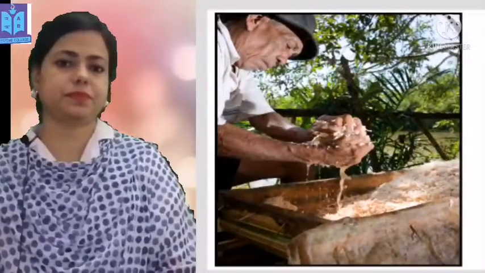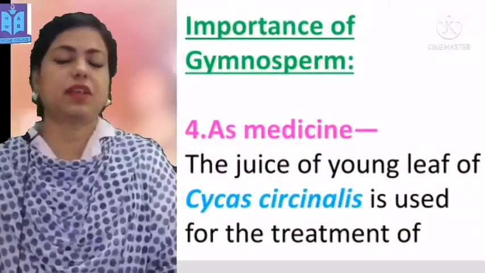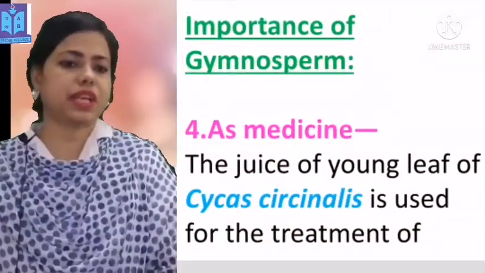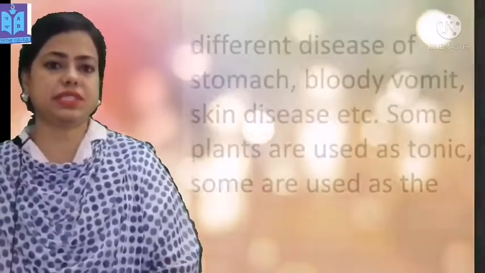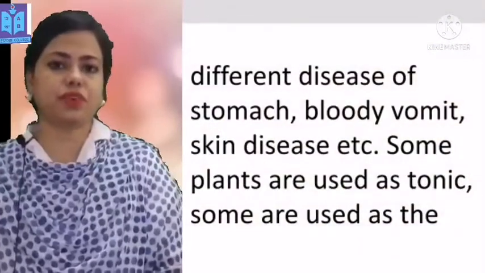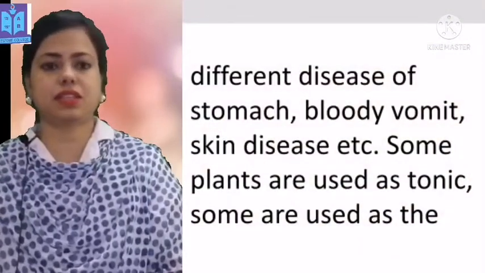As medicine, the juice of the young leaf of Cycas circinalis is used for the treatment of different diseases of the stomach, bloody vomit, skin disease, etc.